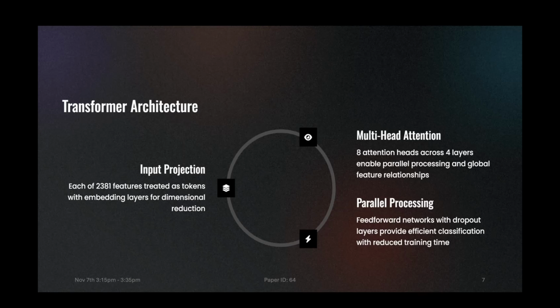Coming to the transformer architecture, we also implemented a transformer architecture adapted for static malware data. Each of the 2,381 features is treated as a token. Using multi-head self-attention and positional encoding, the model learns global feature relationships in parallel, achieving high scalability. So here you see input projection, where each of the 2,381 features is treated as a token. Multi-head attention uses 8 attention heads across 4 layers, which enables parallel processing and global feature relationships. Multi-head attention is the key to our comparative analysis.